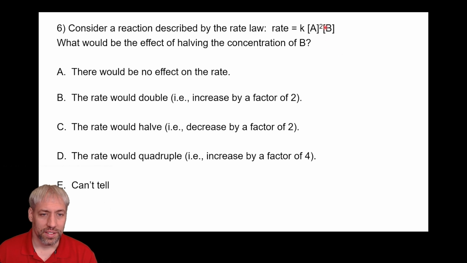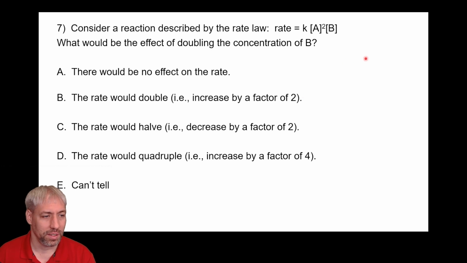All right, so in this case, if we halve the concentration of B, you can see there are opposite sides of the equality. If this goes in half, this should go in half. If this doubles, this doubles. Whatever happens to B directly affects the rate proportionally, and so if the concentration of B is halved, the rate should be halved. C is the answer on this one.